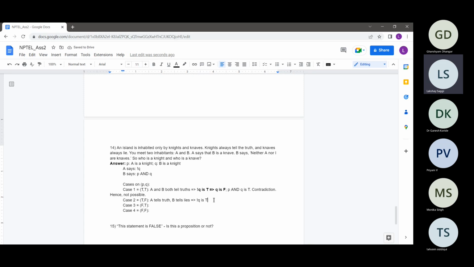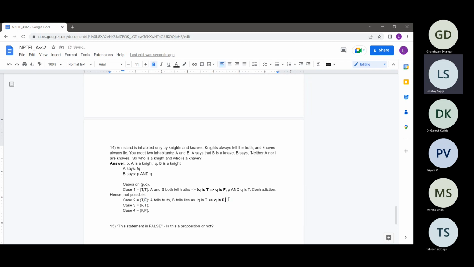So not Q is true, which implies Q is false. This is from just A. A says that not Q is true and A was telling the truth, so from this we obtain that Q should be false. And we are still consistent since we assumed Q to be false.